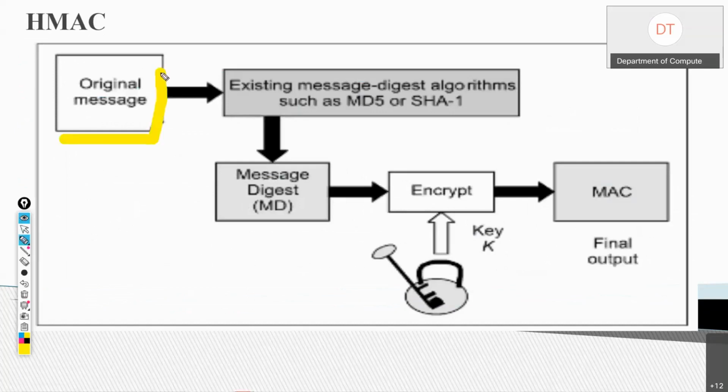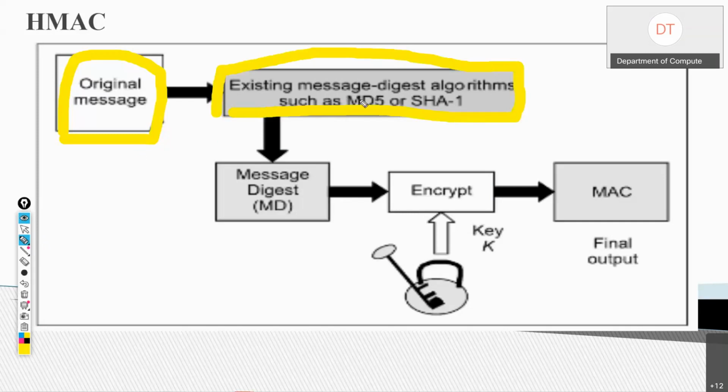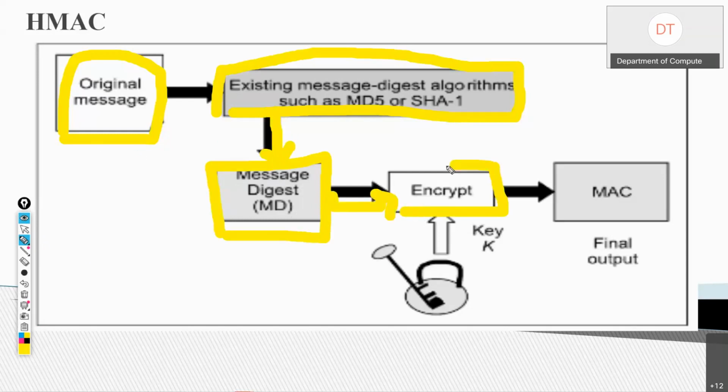We have an original message. On this original message, we apply an existing message digest algorithm such as MD5 or SHA-1, and we get a message digest. Now this message digest is encrypted using the symmetric key K, and MAC is generated.